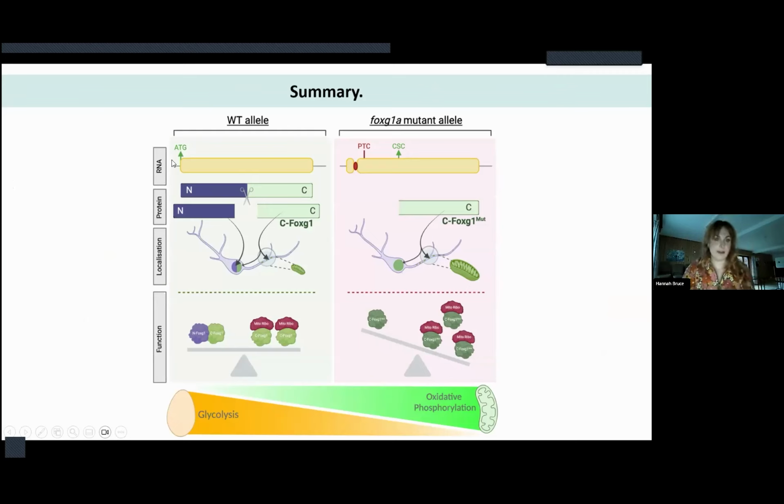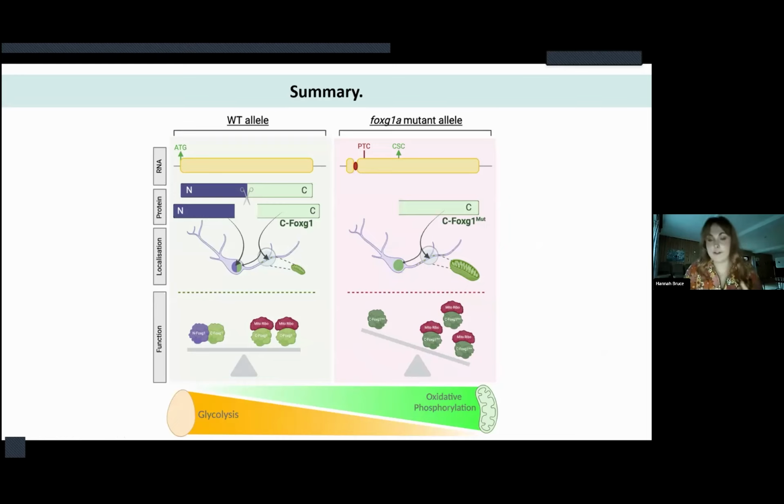So in summary, from the wild type allele, translation happens as normal, and we have this full-length FOXG1 peptide that is able to be cleaved, with the C-terminal fragment able to go to the mitochondria. From the mutant allele, the premature termination codon drives the translation machinery further downstream, producing only the C FOXG1 mutant, which is transported to the mitochondria at a higher frequency, and its increased abundance within the organelle at earlier time points leads to a precocious increase in the interaction between mitochondrial ribosomal proteins and FOXG1.